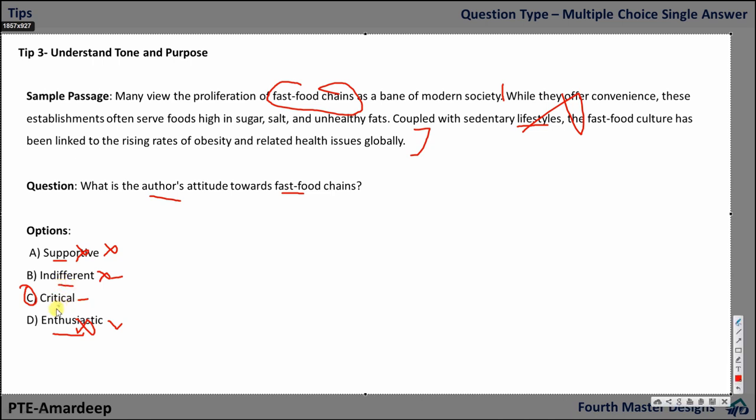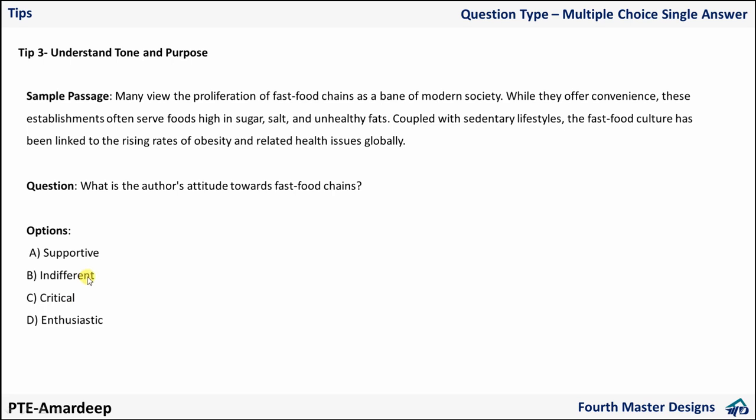If you know indifferent, fine, then you will go for critical. If you don't know the meaning of both these words, then it is going to be difficult only. Okay, so try to increase your vocabulary. Sometimes there are words for which you need to understand the meaning of a particular phrase, particular sentence, particular word, then only you can answer better.